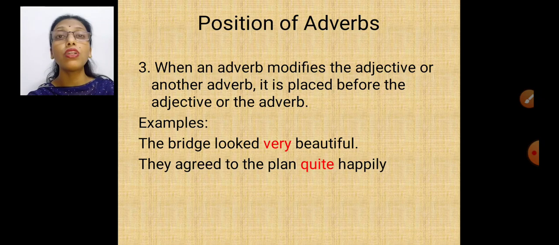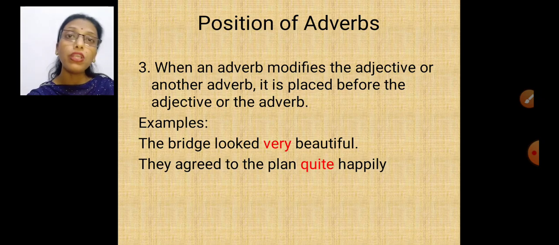Now when we move to another, let's see what it is saying. When an adverb modifies, it means when it tells about the adjective. Adjectives are describing words which describe a noun. Now we know the difference. Adjective tells about noun and adverb tells about verb. Now if an adverb is telling more about an adjective or adverb, it is always placed before them. The bridge looked beautiful.